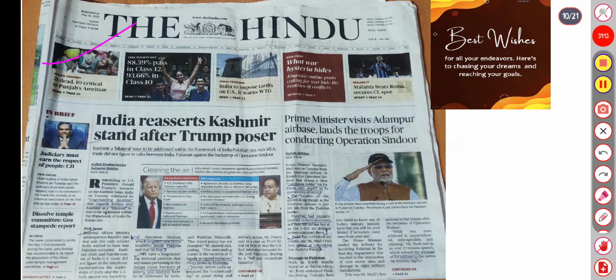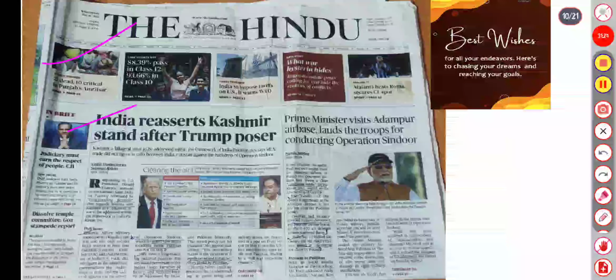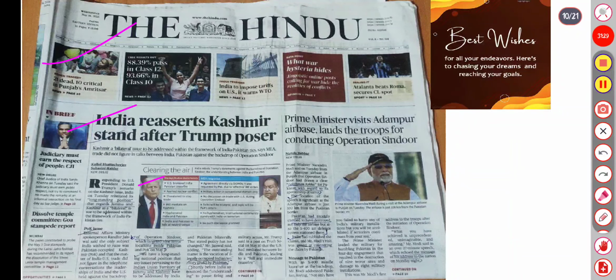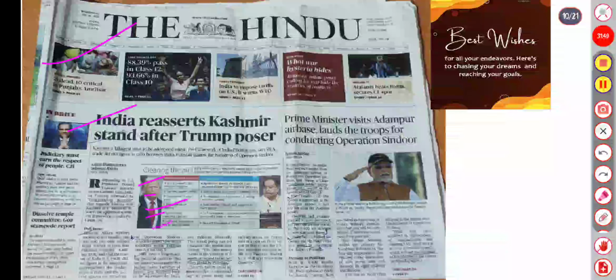India reasserted its Kashmir stand after the Trump pose. India reviewed Trump's statement against the backdrop of Operation Sindoor, and the understanding between India and Pakistan. The first is that the US brokered the India-Pakistan ceasefire. Trump's statements claimed he averted a nuclear conflict, threatened to stop trade, would mediate on Kashmir, hyphenated India and Pakistan, and that India and Pakistan would talk at a neutral venue.